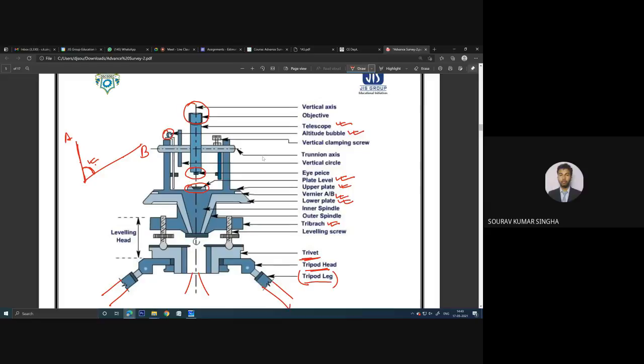Here you can see the trunnion axis, the axis with respect to which the telescope rotates. So that is called the trunnion axis. To check whether this plane is horizontal or not, we use this altitude bubble. I think by using this image, after this we need to see the 3D image, then only can I show you some more details on this.